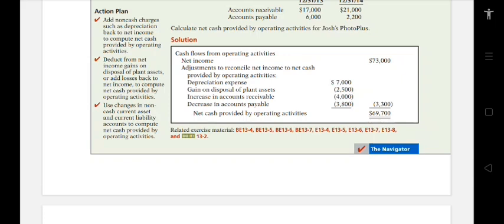Then the total adjustments, we have negative $3,300. So net cash provided by operating activities, we have $69,700. So $73,000 minus $3,300, we have $69,700.